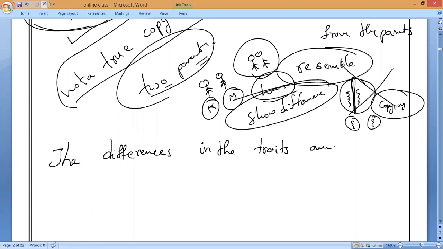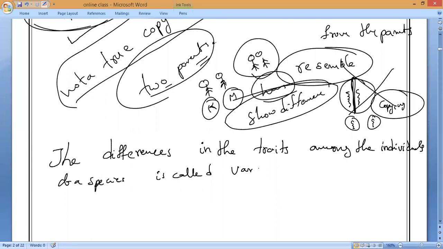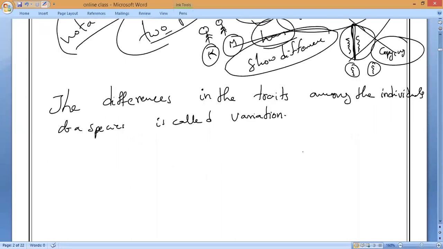Traits among the individuals of a species is called variation.